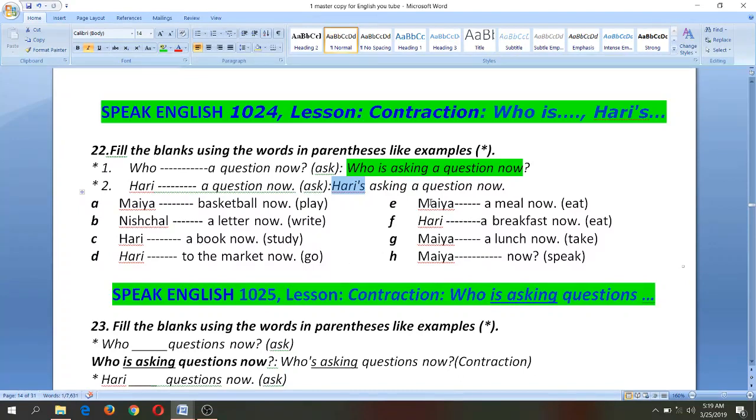Okay. Here another sentence. Who is eating a meal now? Maya's eating a meal now. Who is eating breakfast now? Hari's eating breakfast now. Who is taking lunch now? Maya's taking lunch now. Who is speaking now? Maya's speaking now.